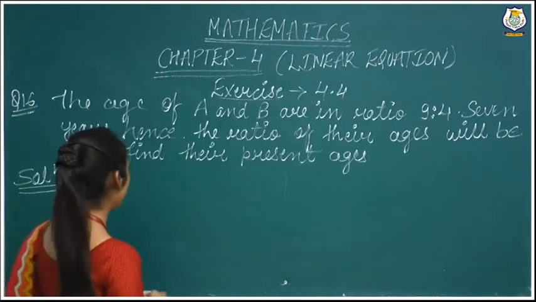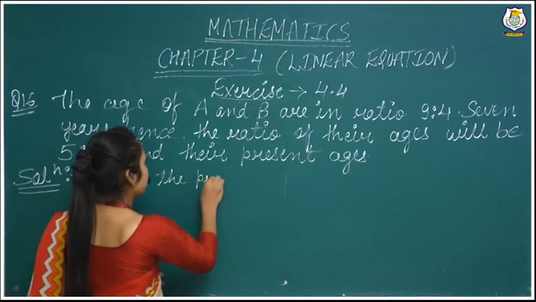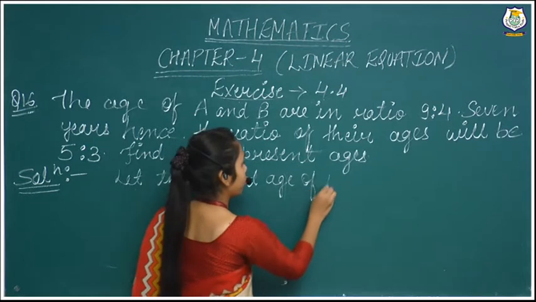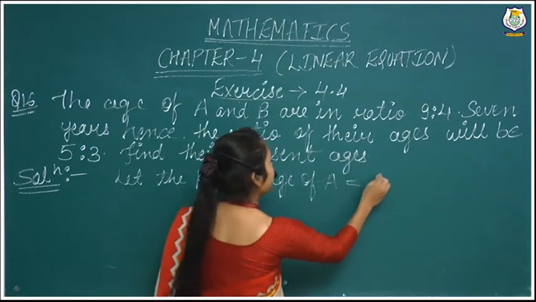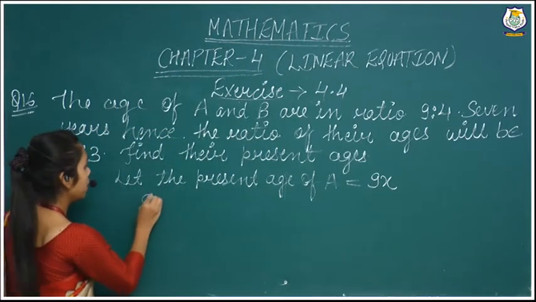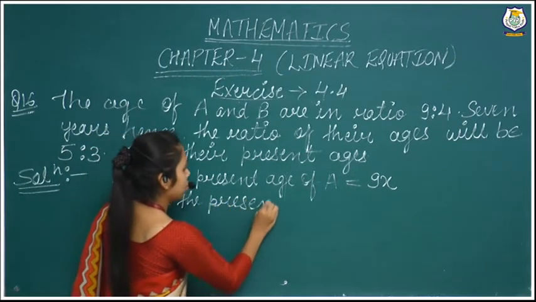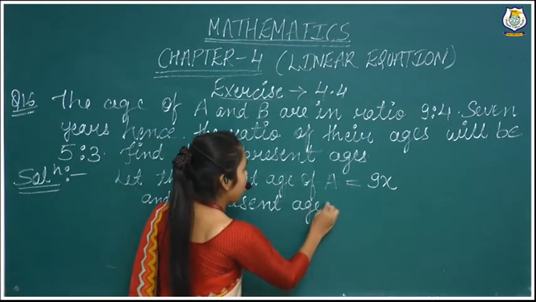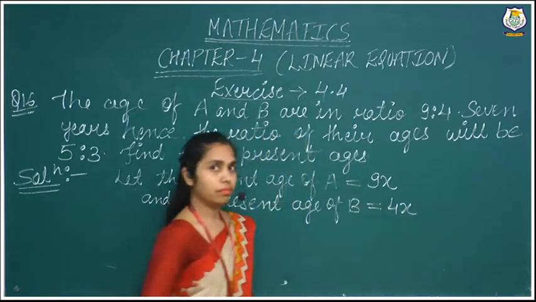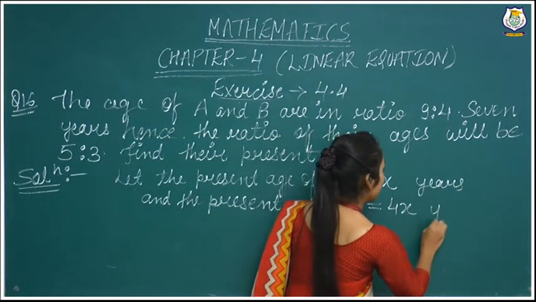So what we will have to do, we have to assume that let the present age of A be 9x, because the ratio 9:4 is given, and the present age of B be 4x. 9x and 4x, with age we are writing years.